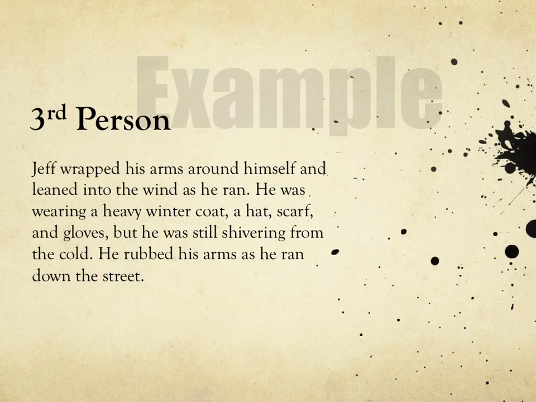Jeff wrapped his arms around himself and leaned into the wind as he ran. He was wearing a heavy winter coat, a hat, scarf, and gloves, but he was still shivering from the cold. He rubbed his arms as he ran down the street. So again, here you can see all of the third person pronouns. Lots of third person pronouns.